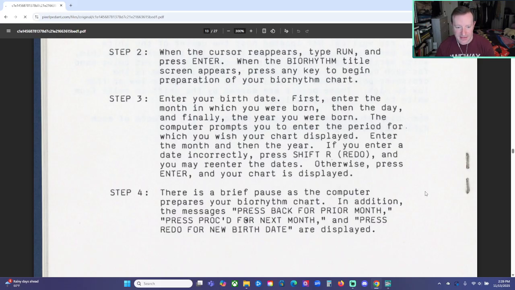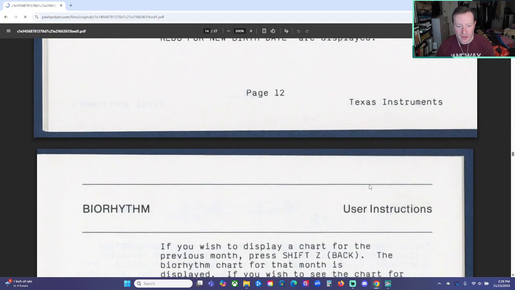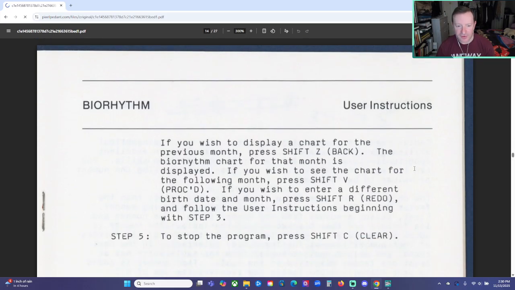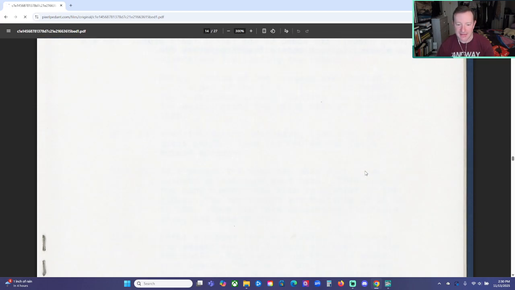There is a brief pause as the computer prepares your biorhythm chart. In addition, the messages press back for prior month, press proceed for next month, and press redo for new birth date are displayed. Of course, I'm using an emulator here, so we may have to just stop the program and do another one if we want to. If you wish to display a chart for the previous month, press Shift-Z or back. I hope these are indicated in the program itself. The biorhythm chart for that month is displayed. If you wish to see the chart for the following month, press Shift-V or proceed. If you wish to enter a different birth date and month, press Shift-R, redo, and follow the user instructions beginning with step 3. To stop the program, press Shift-C or clear, and actually it's Alt-4 in Classic 99.